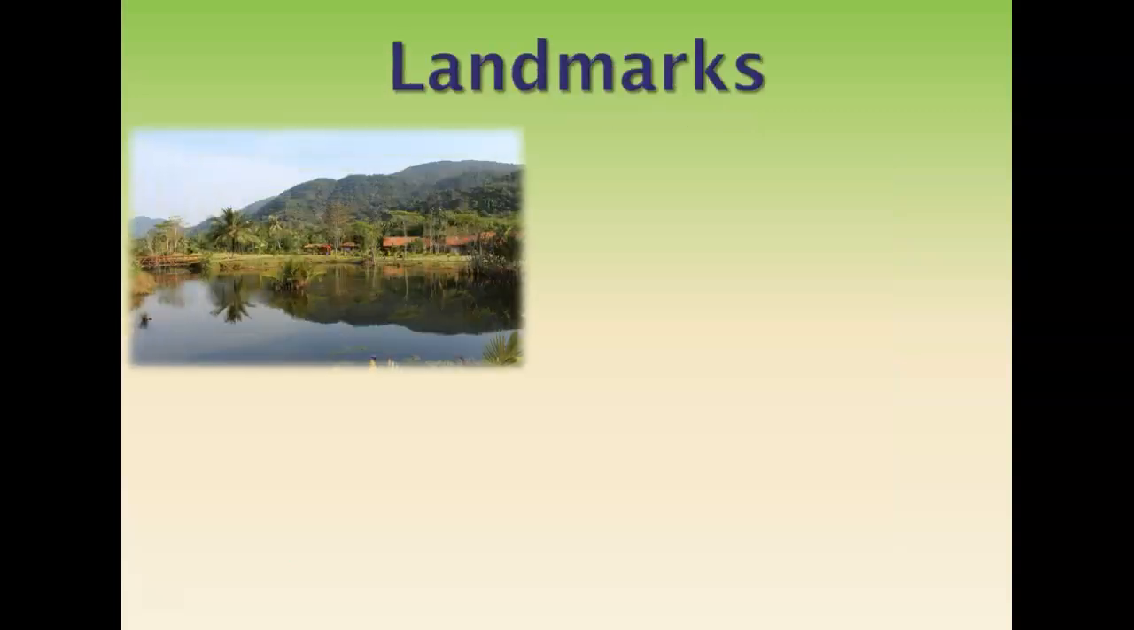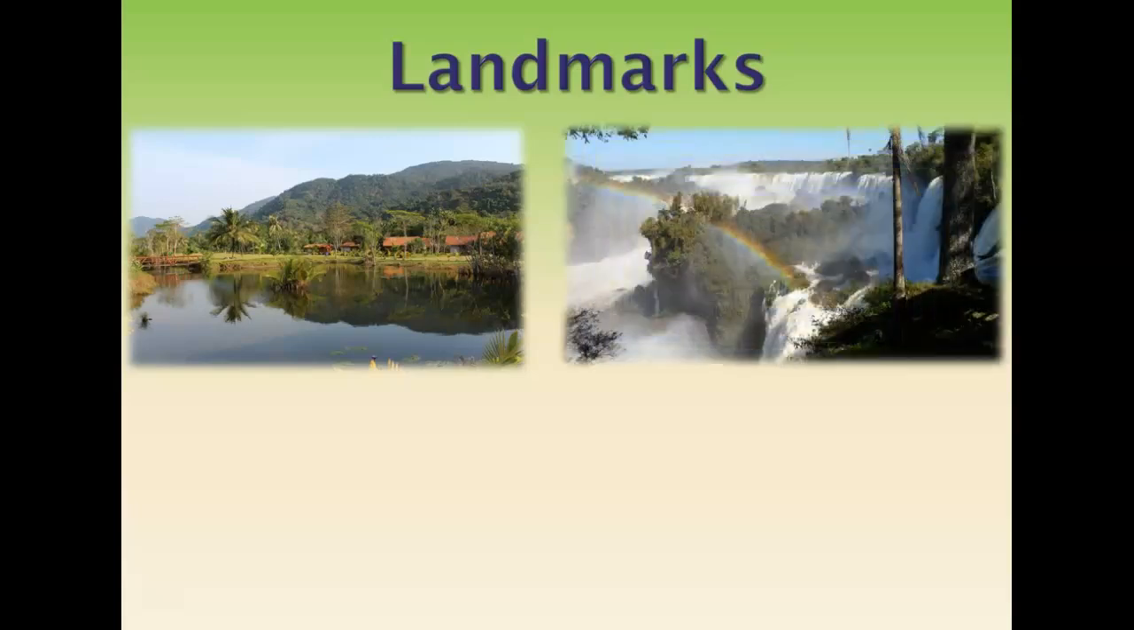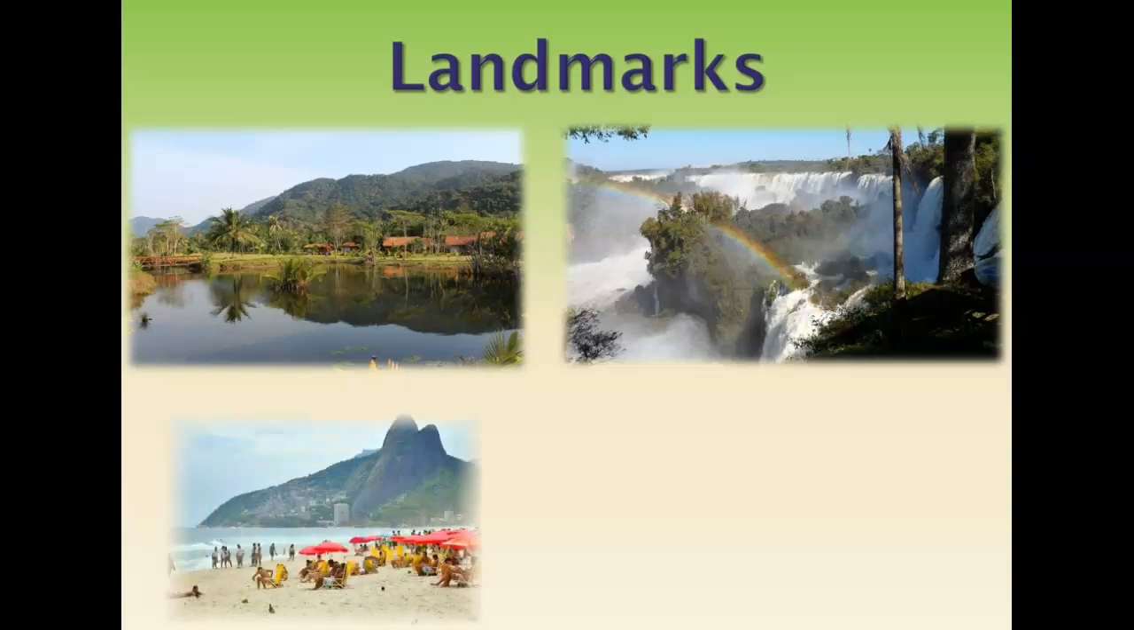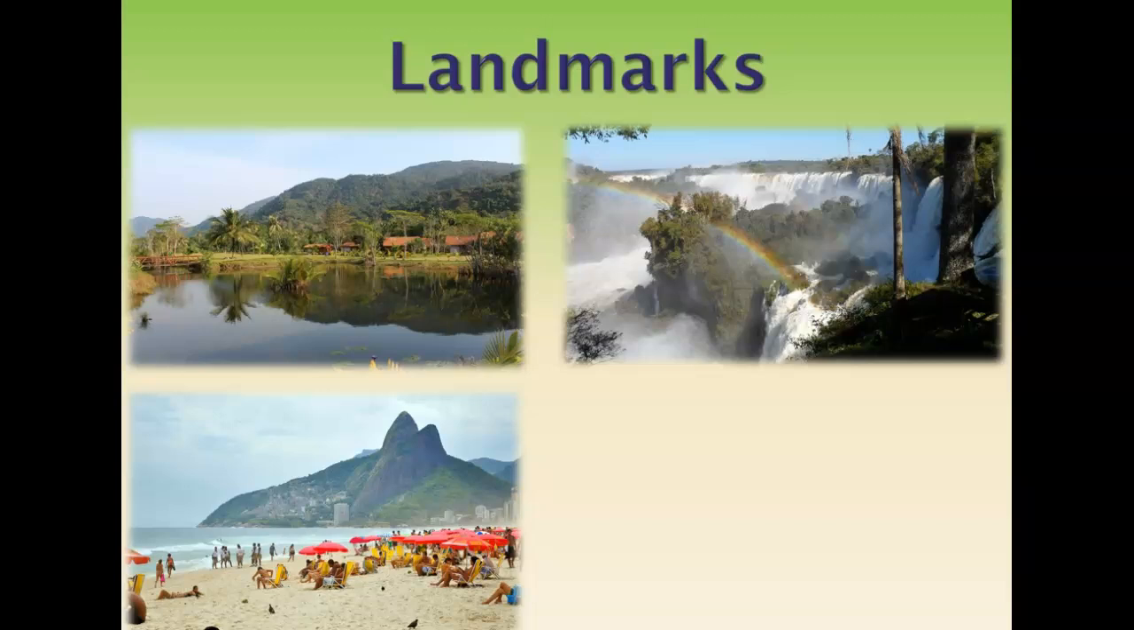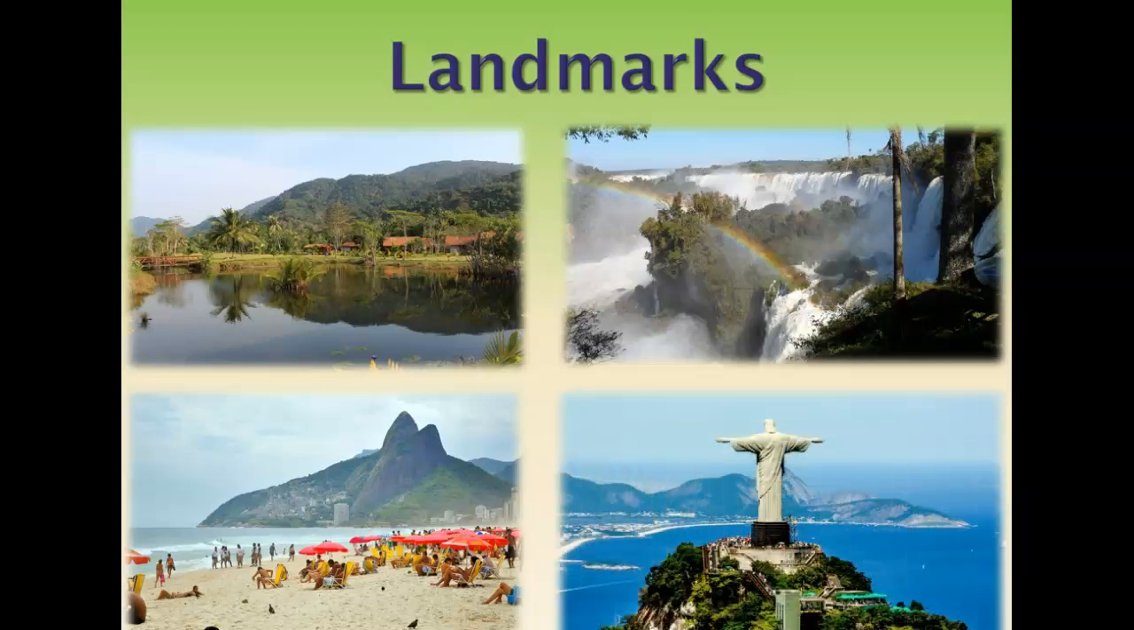Various landmarks. There are some things that just speak Brazil when you see these. The Amazon River and rainforest, the largest river and rainforest in the world. Iguazu Falls is twice as tall as Niagara Falls. Copacabana Beach is one of the most famous beaches in the world, located in picturesque Rio de Janeiro. And overlooking Rio de Janeiro with his arms outstretched is this monumental statue, Christ the Redeemer. So here's some famous landmarks in Brazil.